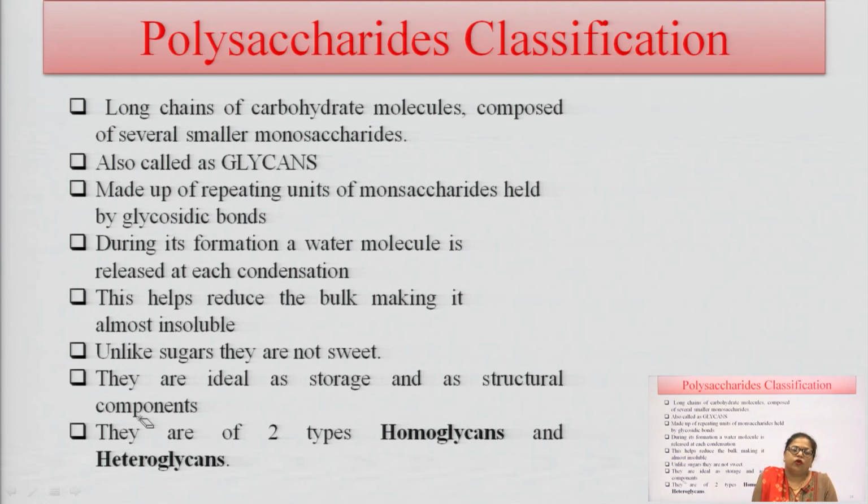It is insoluble in water, while other carbohydrates are soluble in water. This is the main difference between polysaccharides and other saccharides.